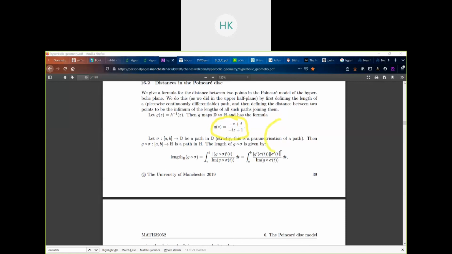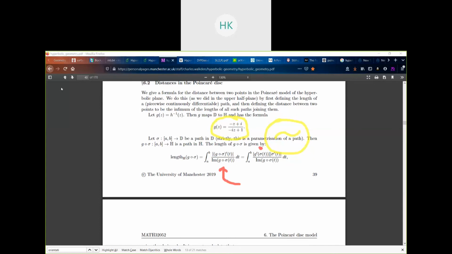Suppose this is a path in the open disk. What you do is compose it with g. So g of sigma will be a path in the upper hyperbolic plane. We look at the length of that curve in the upper hyperbolic plane, which is this. Let me change my colors. This is just the regular definition of length, and applying the chain rule we get g'(sigma(t)) sigma'(t).